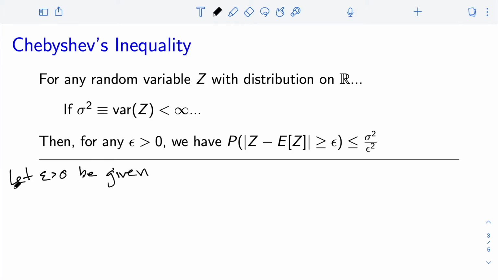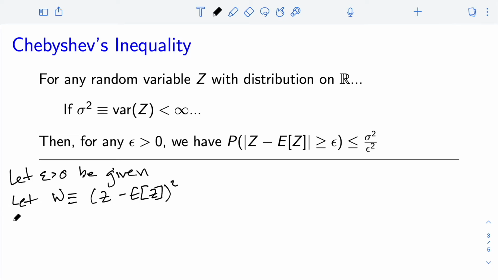Then we are going to define a random variable w. So we're going to let w be defined as z minus its expectation, squared. And I could have put absolute values here rather than parentheses. We'll see, because I'm squaring things, it doesn't actually matter. So w is now a positive random variable.